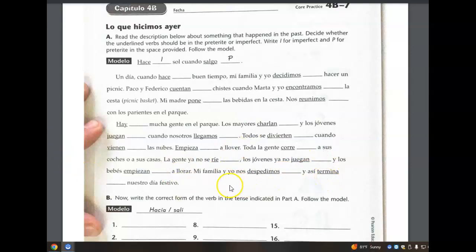How do we know that all this is in the preterite? Again, cuando being the catalyst in a series of, this isn't really setting the stage, if you will. This is talking about everything that happened after it began to rain, right? When the weather changed.